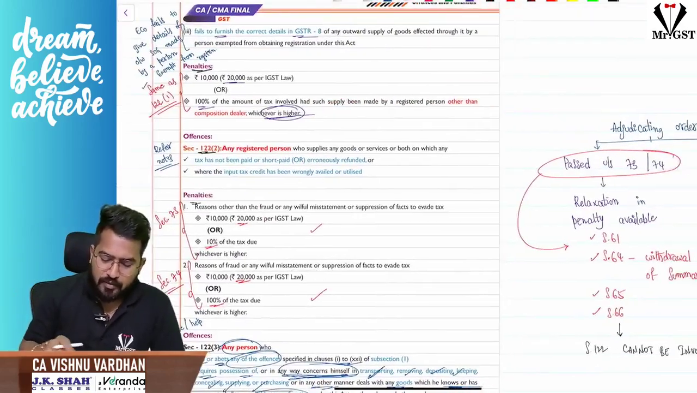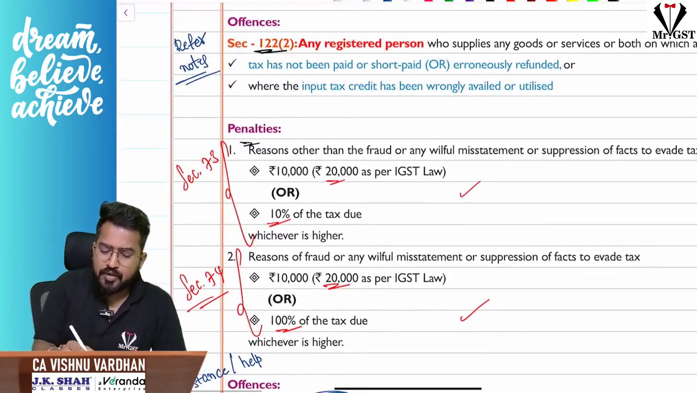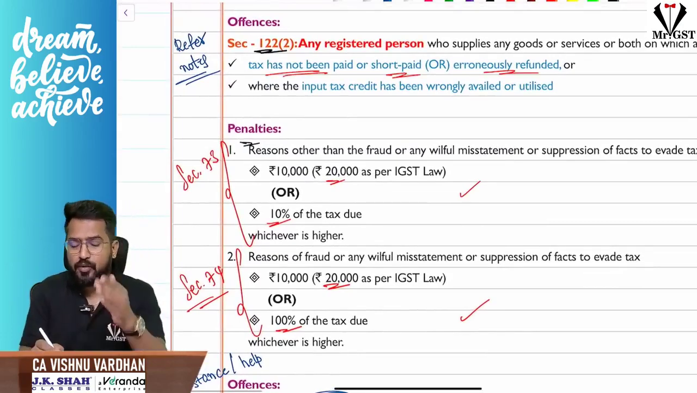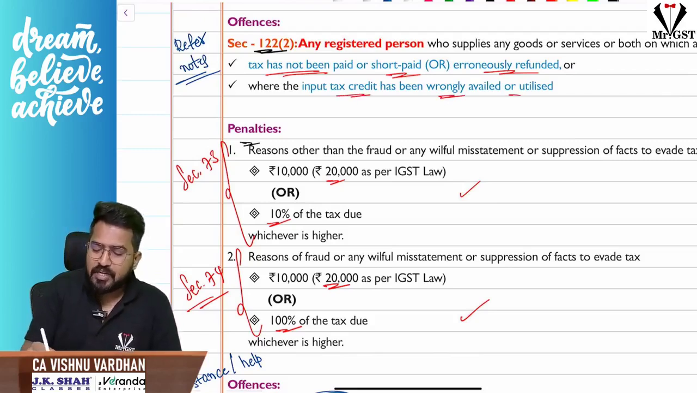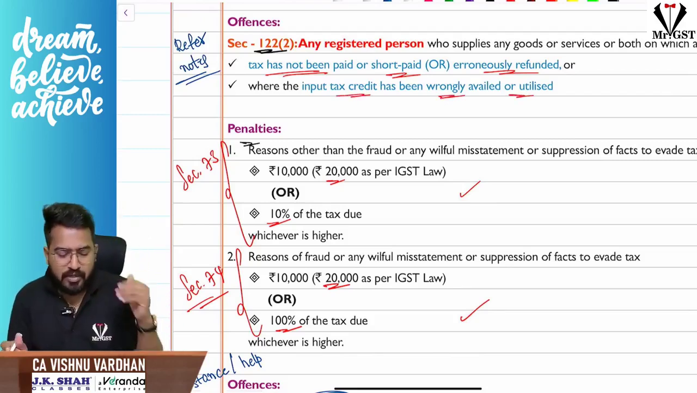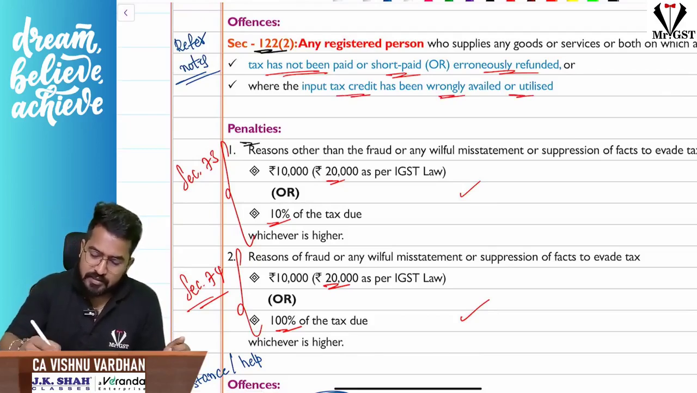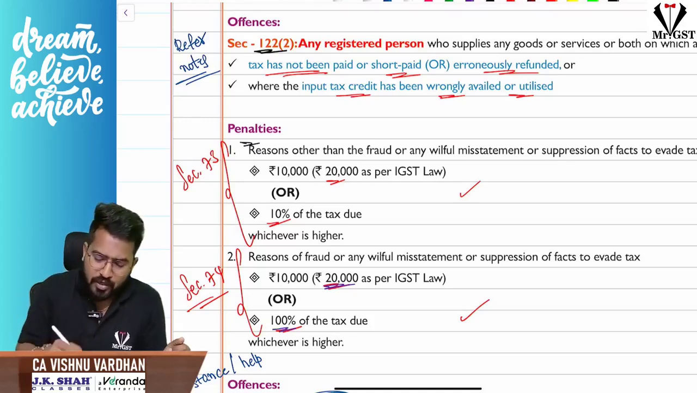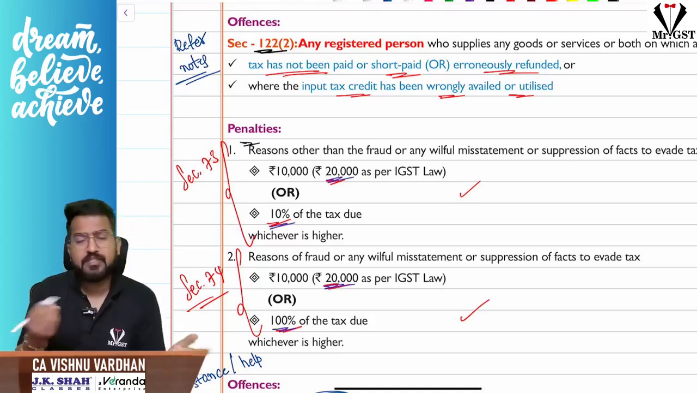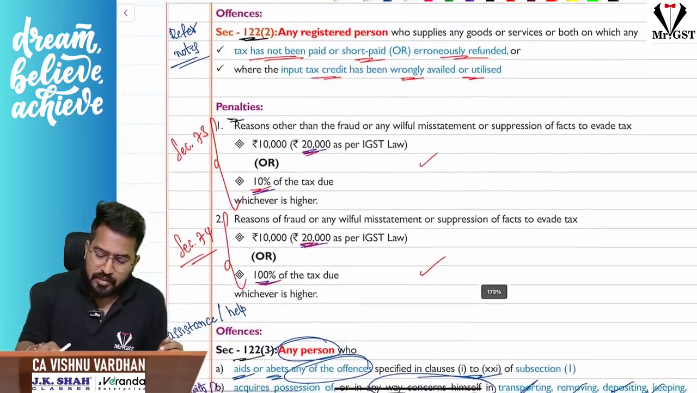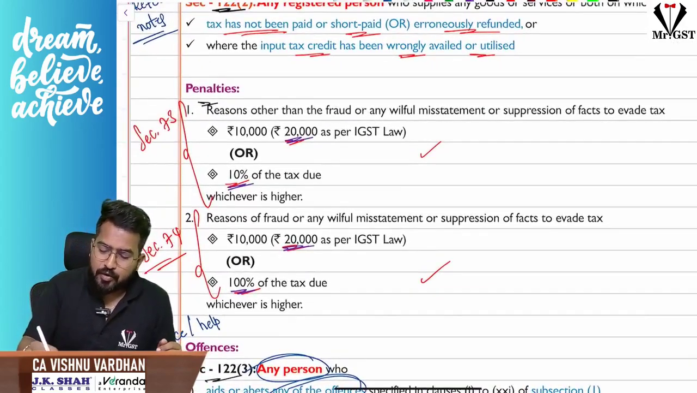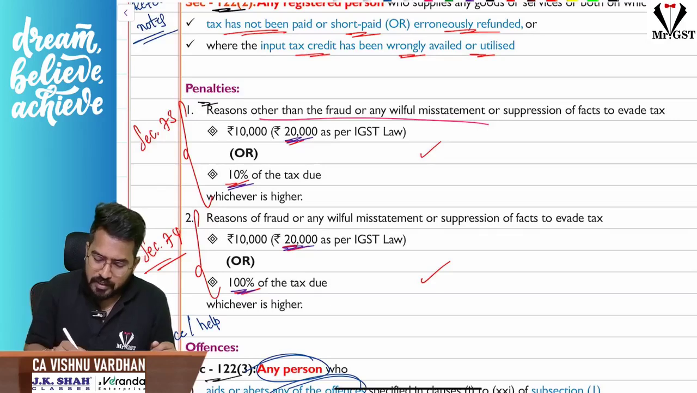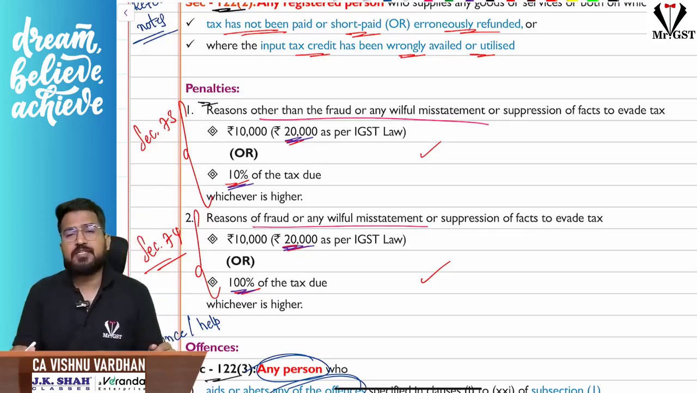So when your tax has not been paid, or it has been short paid, or you have taken erroneous refund, or ITC has been wrongly availed or utilized. If there is fraudulent intention, then this is the amount: 20,000 or 100% of tax, whichever is higher. No fraudulent intention, 20,000 or 10%, whichever is higher. So here, the reason is fraud or willful misstatement or suppression of facts.